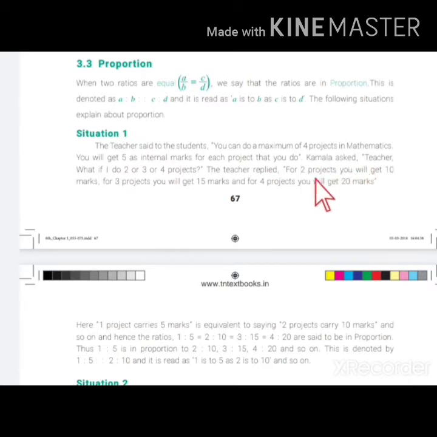Kamala asked, teacher, what if I do 2 or 3 or 4 project? Suppose I do 2 or 3 projects, how much mark will I get, Kamala asks.